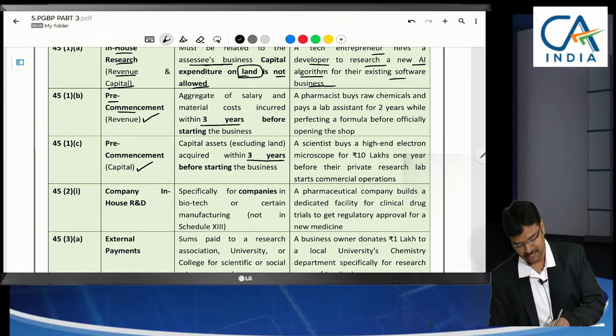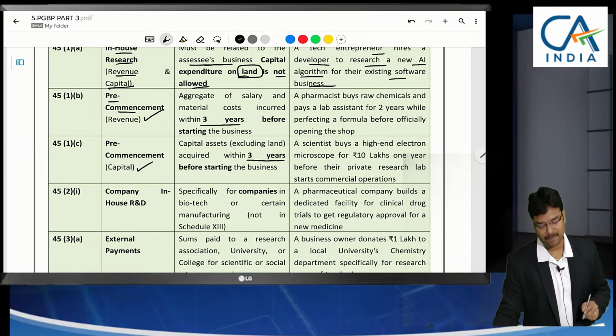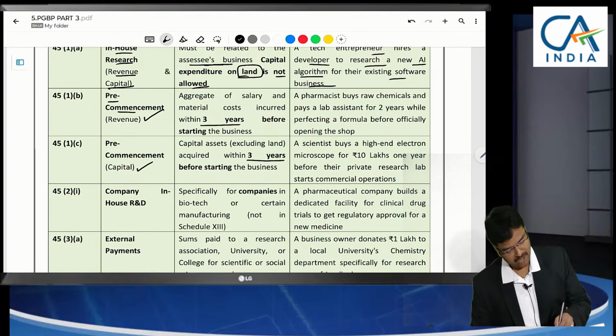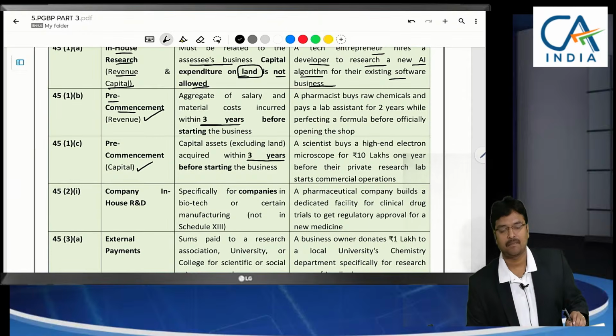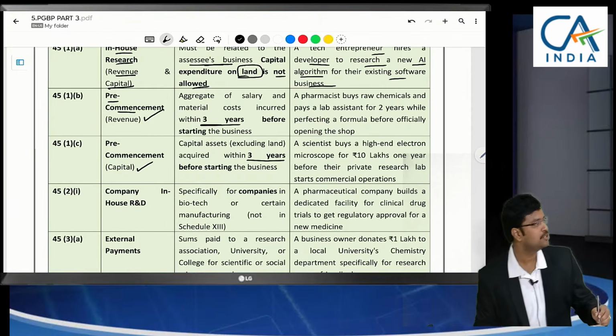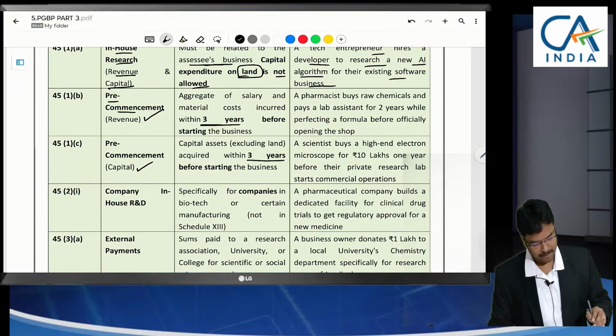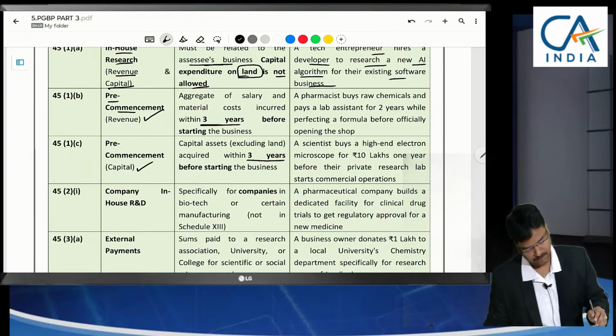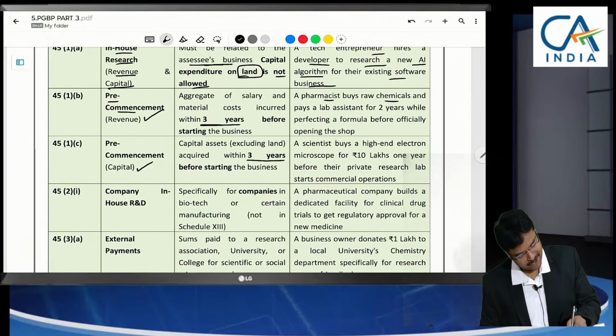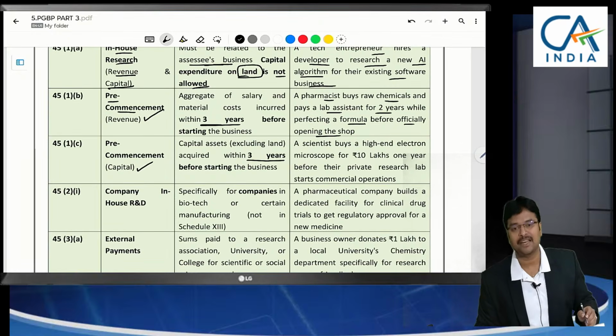So pre-commencement, revenue or capital, whatever it might be, after commencement you can claim, but maximum how many years expenses are eligible? Last 3 years expenses only will be eligible. A pharmacist buys raw chemicals and pays lab assistants for 2 years while perfecting a formula before officially opening the shop.